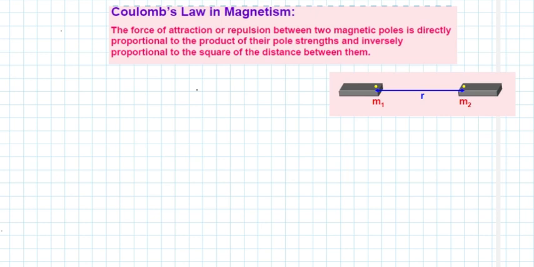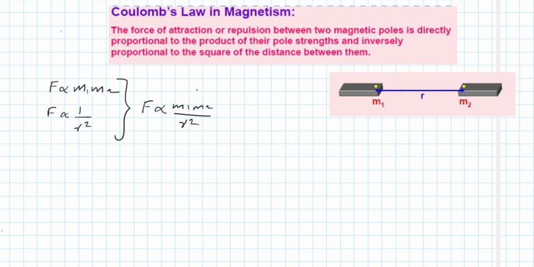So suppose we have two magnets with pole strengths M1 and M2 respectively. R is the distance of separation between the two magnets. Then from the statement of Coulomb's law we can write F is proportional to M1 into M2. Also F is inversely proportional to R square. Now combining these two, we may write F proportional to M1 M2 by R square.